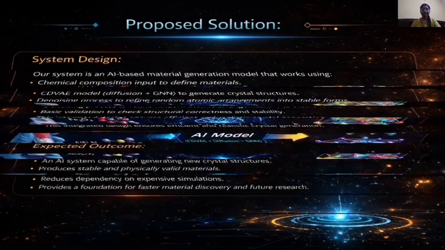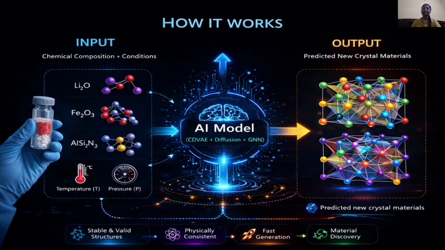Coming to the next slide, how it works. By this diagram, I hope you understand how our model works. This slide shows the working process of our system. First, the user provides a chemical composition as input. Next, the CDVAE model processes the information and begins generating potential crystal structures. Initially, the structures are random and may contain noise.